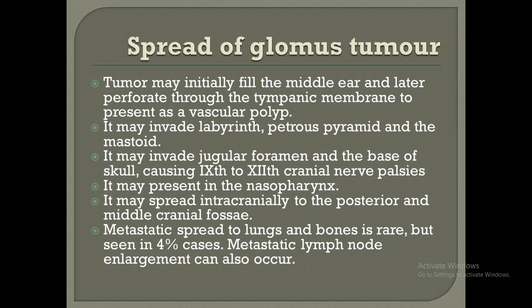Well, this tumor may initially fill the middle ear and later perforate through the tympanic membrane to present as vascular polyp. It may invade labyrinth, it may invade jugular foramen, or may spread through eustachian tube and present in the nasopharynx. It may spread intracranially to the posterior and middle cranial fossa, and metastatic spread to the lungs and bone is rare, but it is seen in 4% of cases. Metastatic lymph node enlargement can also occur.